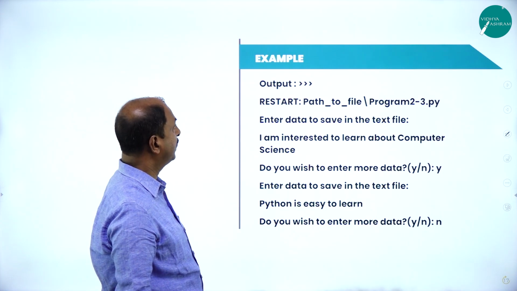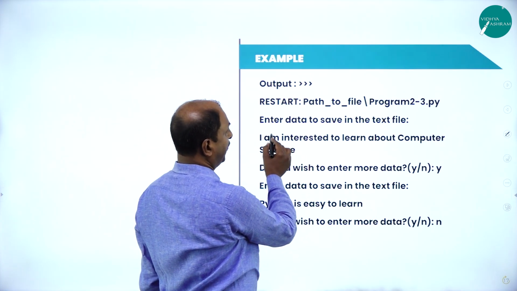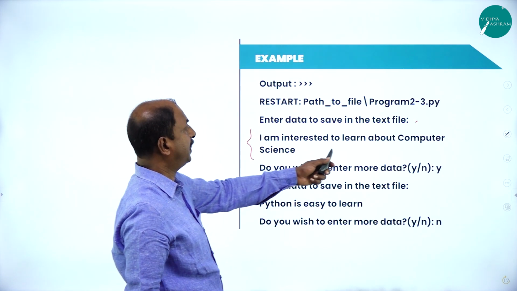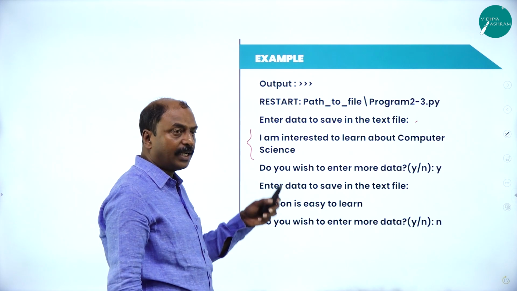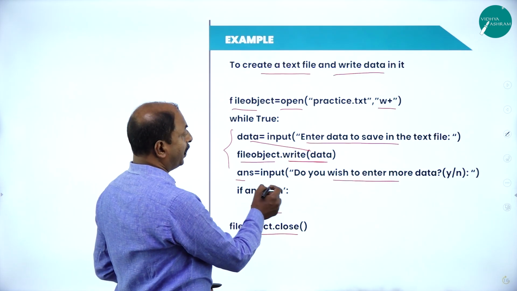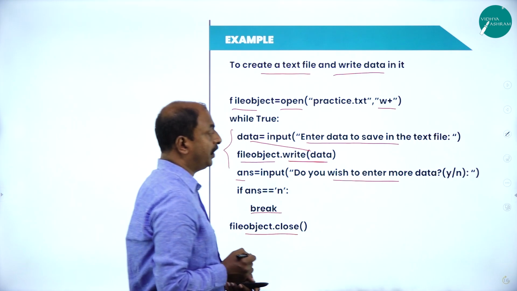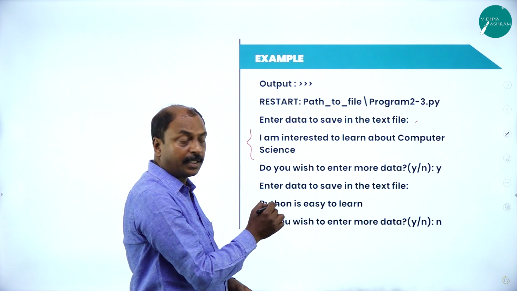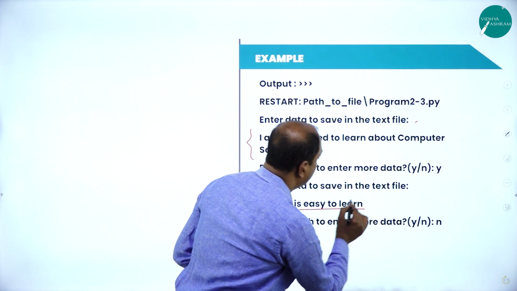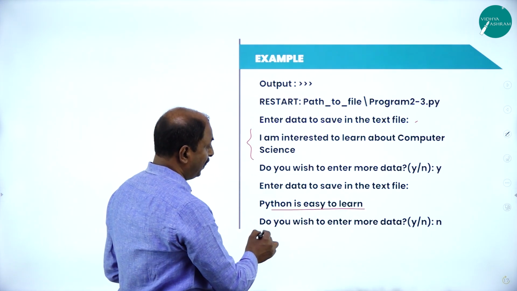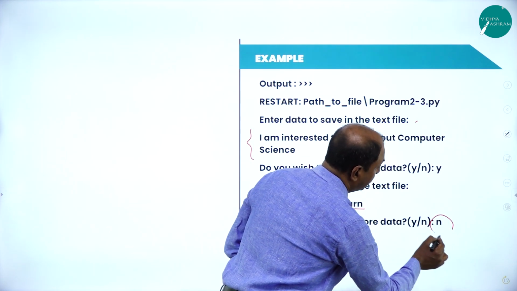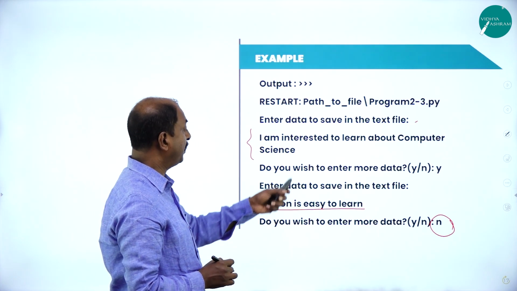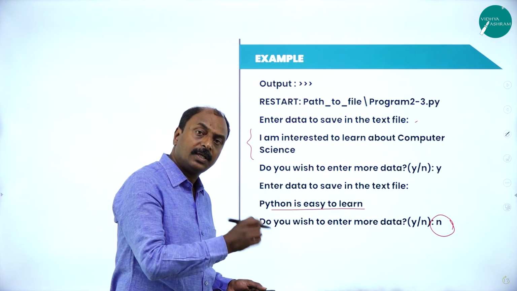In the next slide, see the output of this. At the prompt to enter data to save in a file, we have written the sentence: I am interested to learn about computer science. Again, as per the syntax, it is going to ask you, do you wish to continue or enter more data? If you say yes, it prompts you to enter another line: Python is easy to learn. This is the second input. If your answer is no, it will terminate and come out of the loop. Accordingly, we have written 2 lines of information into the text file.